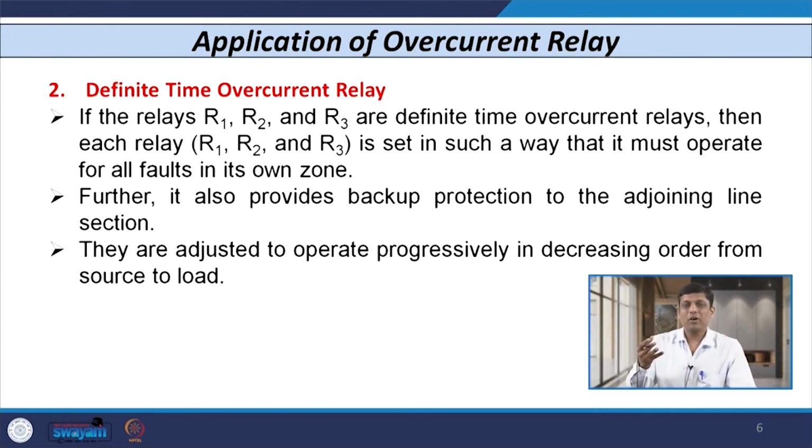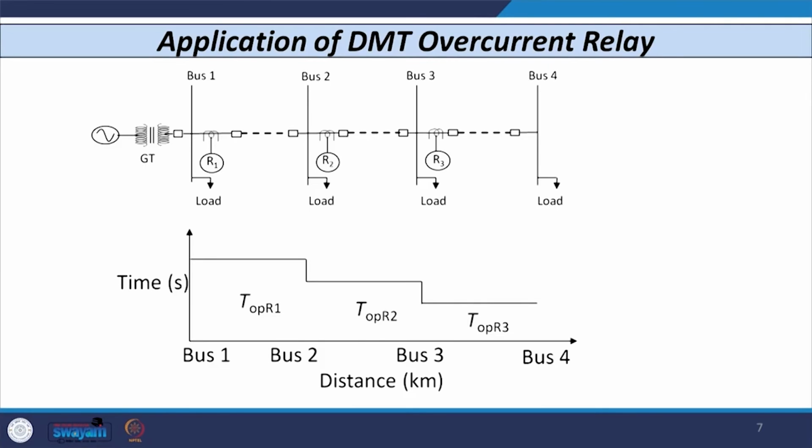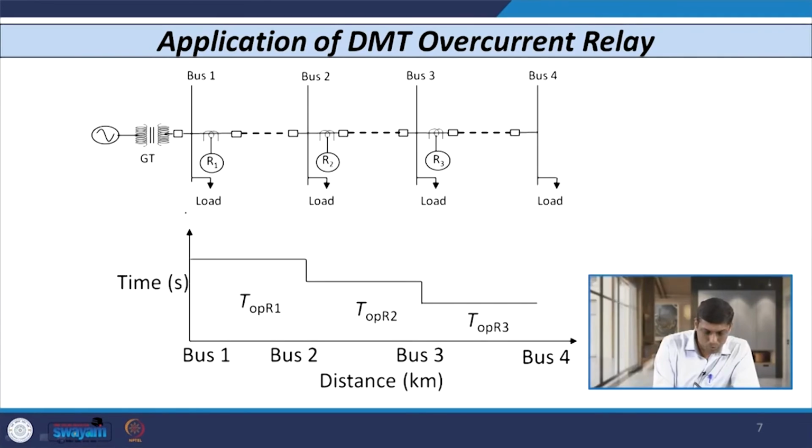These relays are again set to operate progressively. If any fault occurs in a particular section, the relay associated with that section has to operate as the primary relay. If that relay fails, then some other relay will provide backup. These relays are adjusted progressively in decreasing order as we move from source to load. If I extend bus 1 below, this is my bus 2, this is my bus 3 and this is my bus 4.